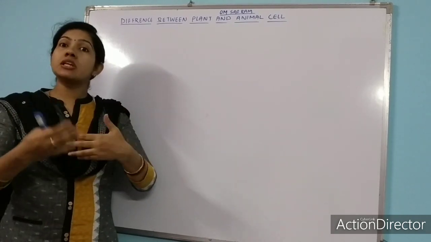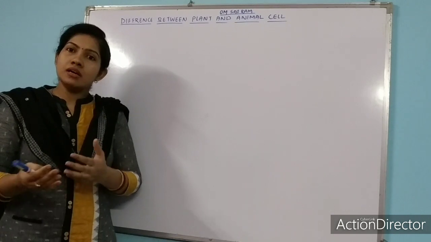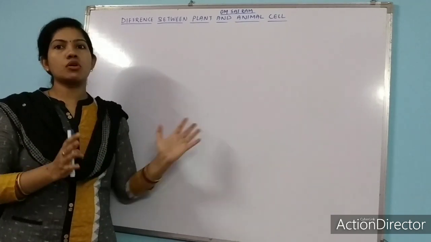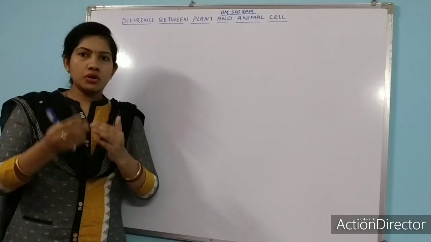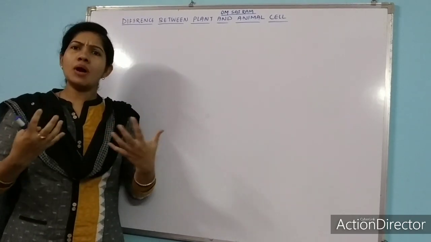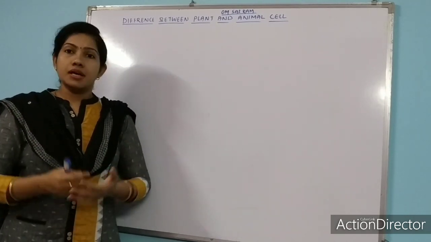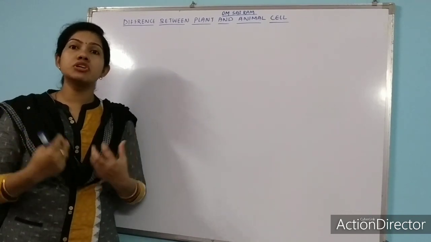One by one I will tell you the difference of plant cell and animal cell, and along with that again I will explain you the structure and function of the cell organelles. So if you all remember, what do you mean by a cell? Why cell? What is the need of cell in a living organism? Cell is the basic structural and functional unit of a living organism.